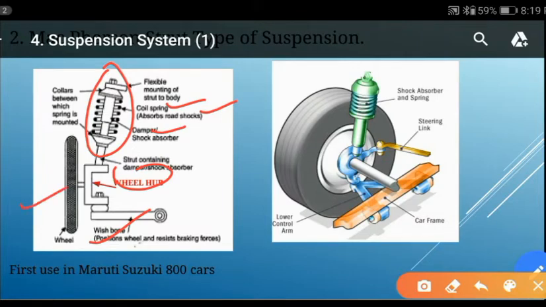Wheel is mounted on wheel hub. Let's see its working. When an uneven surface comes on the road, this tire or wheel moves upside, and then it transmits this shock to the wheel hub, and it is then transmitted to this element, and thus almost all the shock gets absorbed with this type of suspension system.